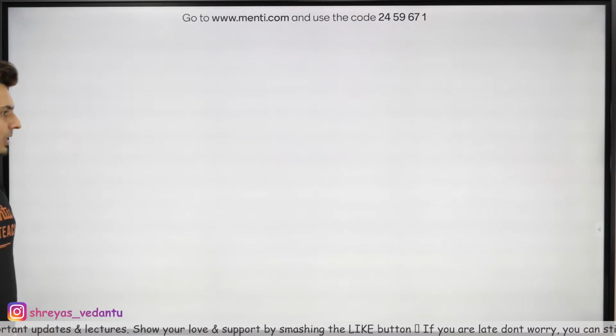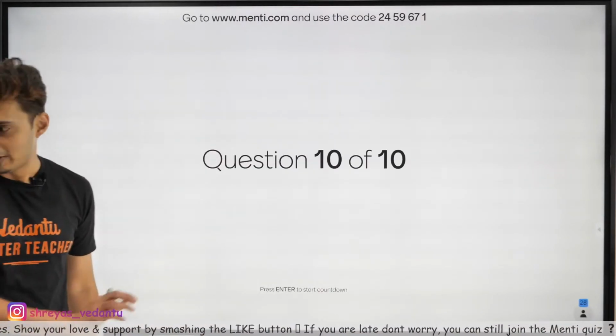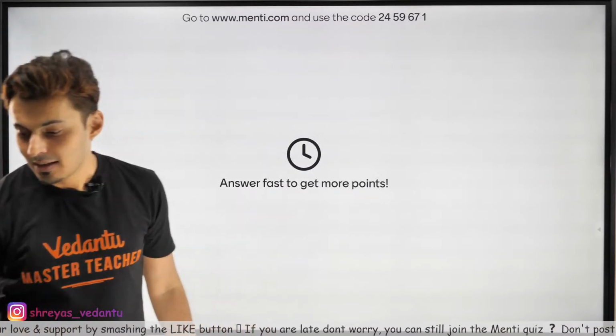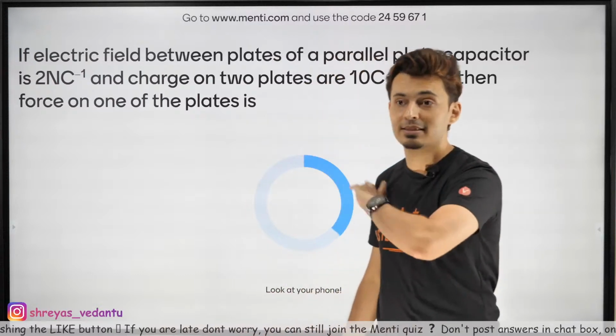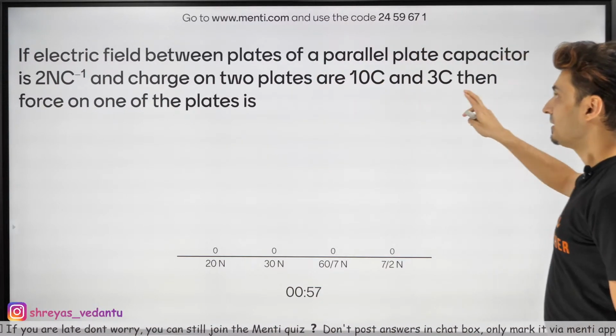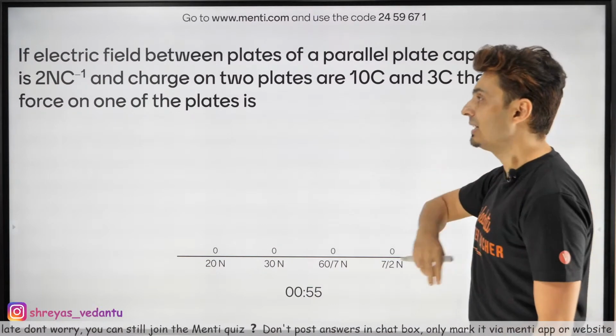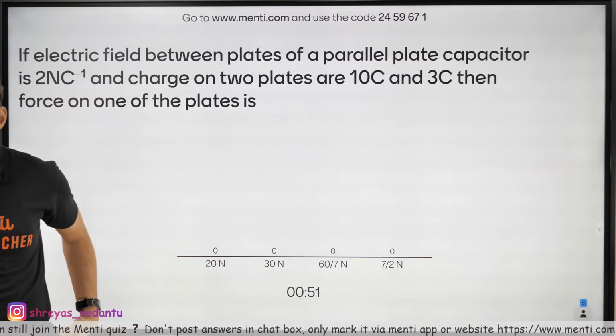Let's get going to the last question coming up on your screen. Come on guys, let's do this. I know Shimon sir will be waiting. Let's finish this. Last question, figure out the force between the plates of a capacitor, the field between the plates is given, and the charges are also mentioned. Come on guys, think about it.